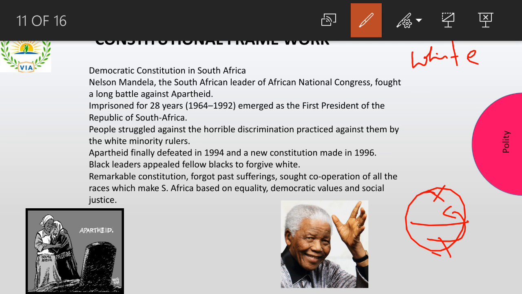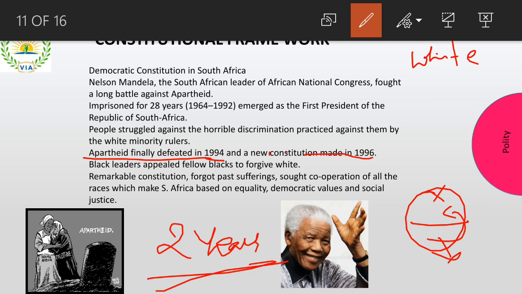And black people wanted majority rule, like they wanted elections to happen, people to be chosen, and white people did not want to lose their privileges. They had a lot of privileges and they did not want to lose them. So like this, there were a lot of conflicts. Then, okay, I want you to understand this line here. Apartheid was finally defeated in 1994 and a new constitution was made in 1996. So there was a kind of 2-year discussion that happened.